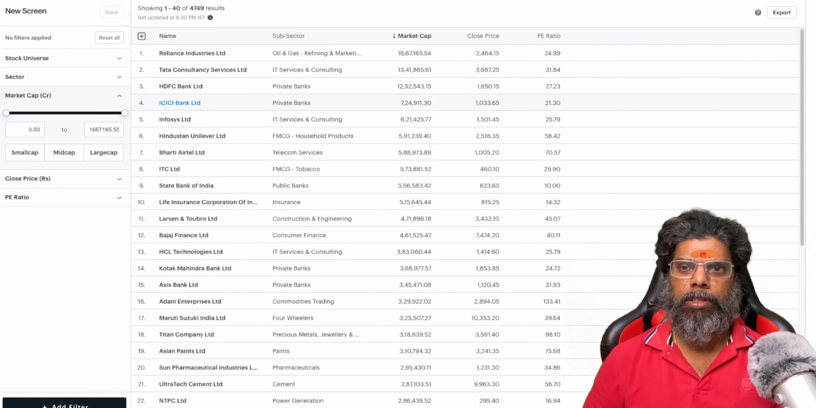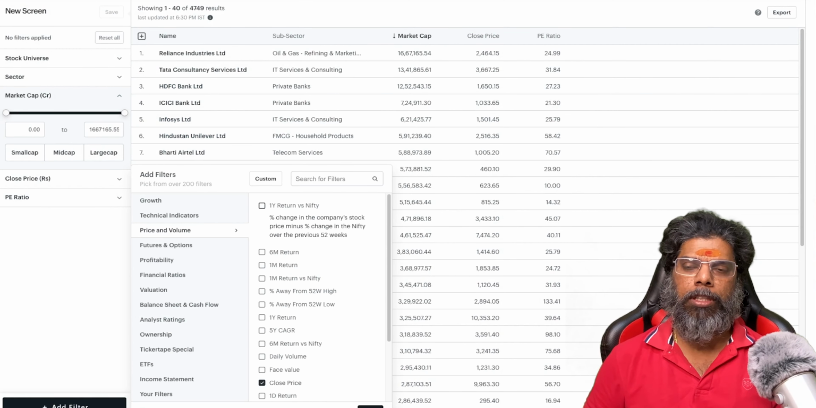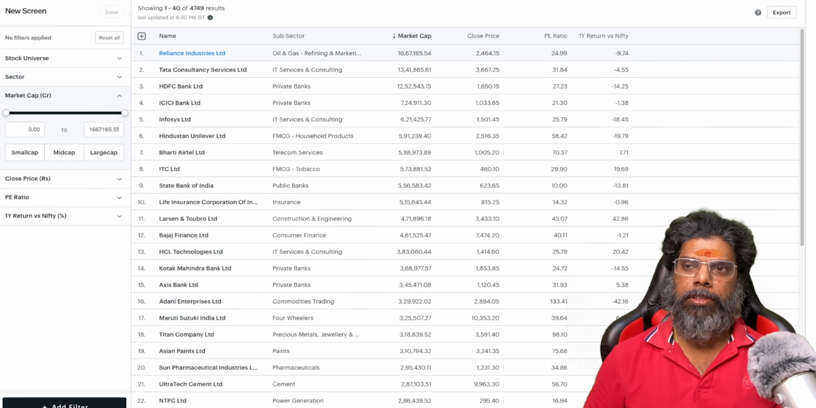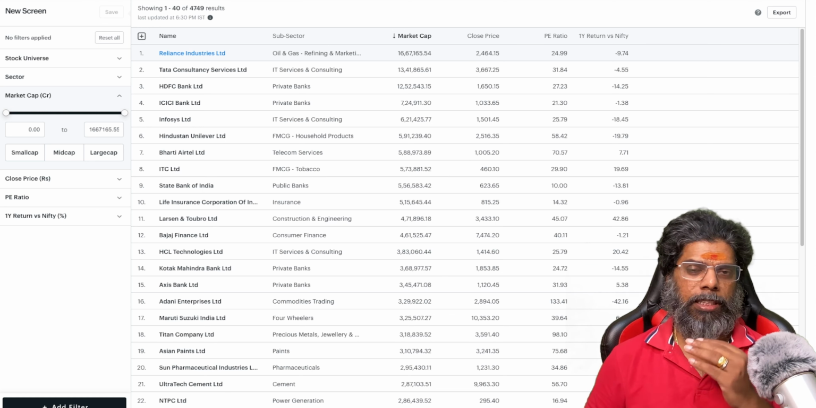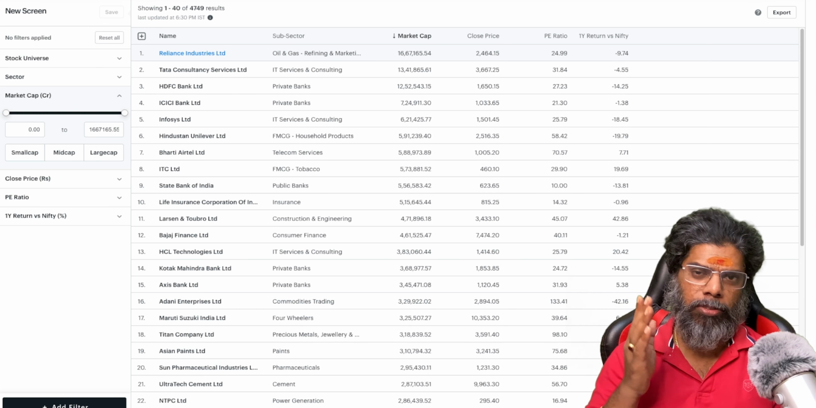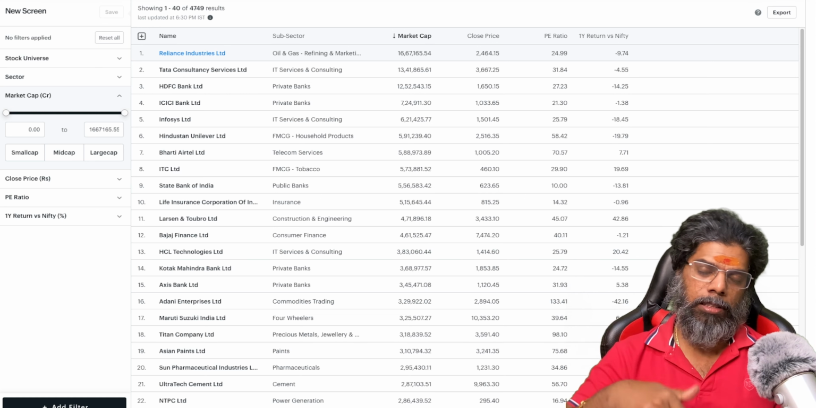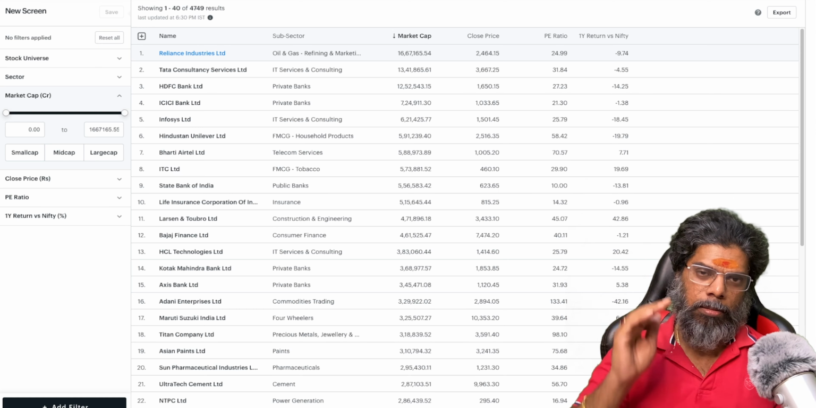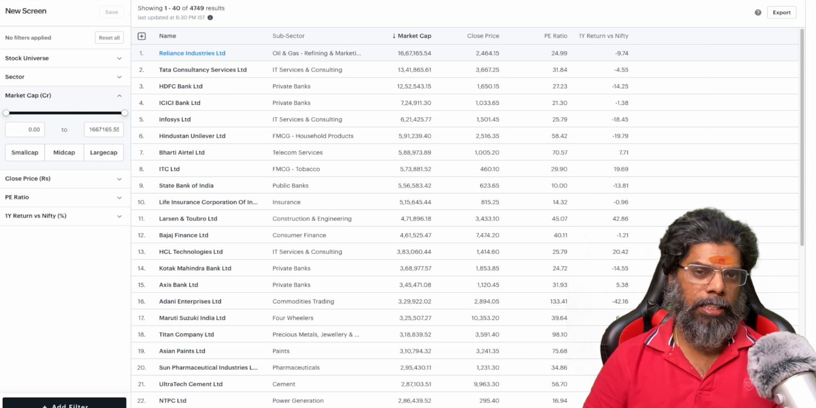Let me show the first step, how to do the Nifty analysis and compare how it is performing. Coming here, add a filter, where I'm going to compare 1 year return versus Nifty. If you see first Reliance Industries, Reliance itself is minus 9.74%, which is 9.74% lesser than Nifty in the last 1 year. Nifty has given a 13.5% return in 2023, and Reliance has given less than that, minus 9.74% lesser than Nifty's performance.